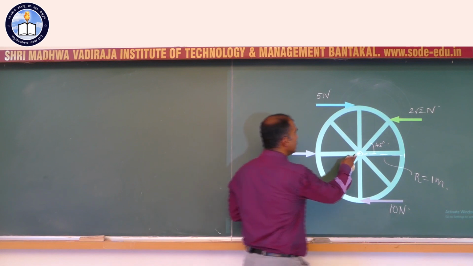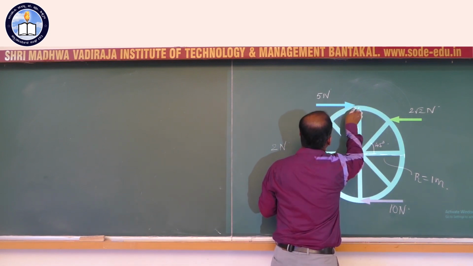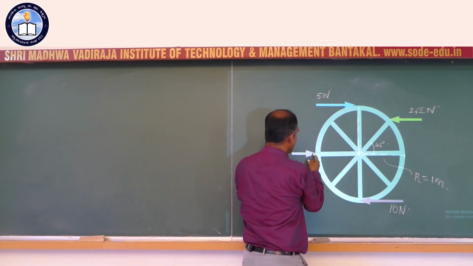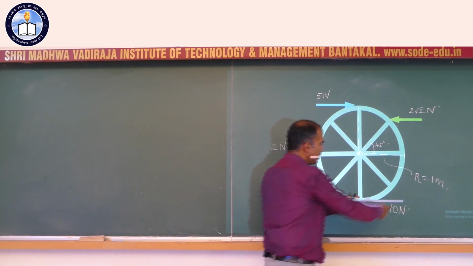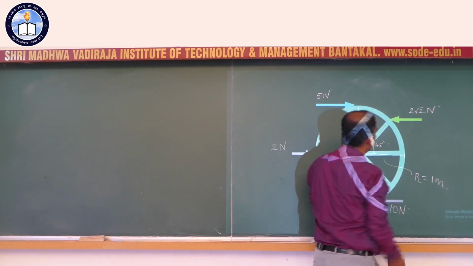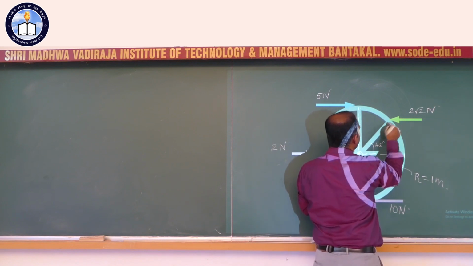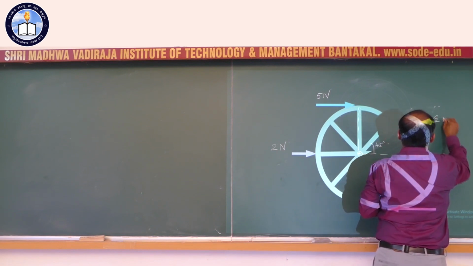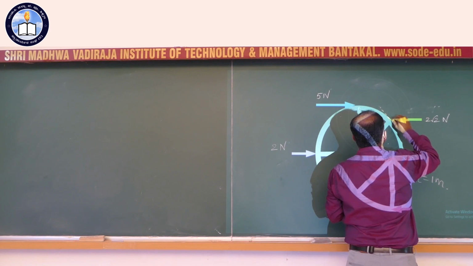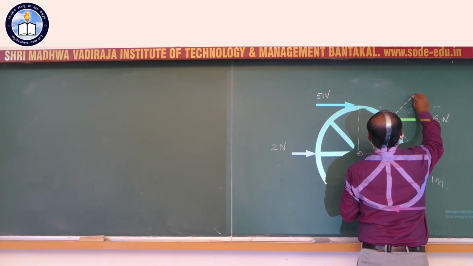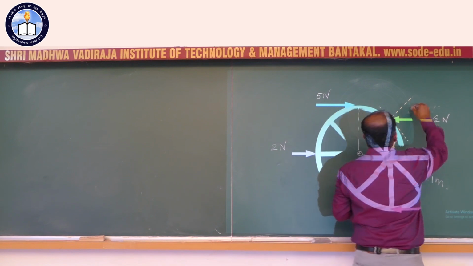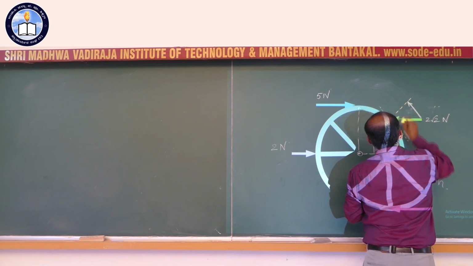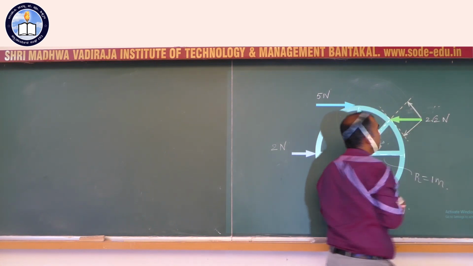The torque of the force is easy to find. It is force times perpendicular distance. For this, it is force times radius. For this one, again force times radius. For this one, force times radius. But here we have slightly a difficult thing, in the sense the force is not perpendicular to the radius. In this case though, we can resolve it into two components, one along the tangent, another along the radius. So this is the tangential direction like that, and the radial direction like that.